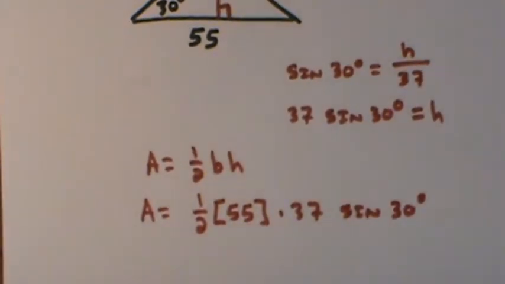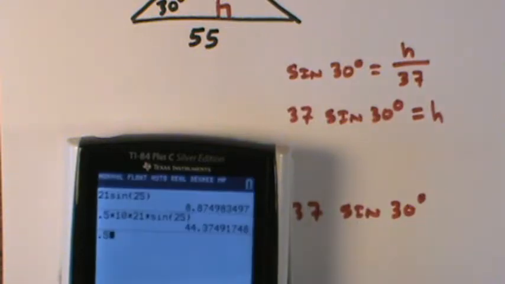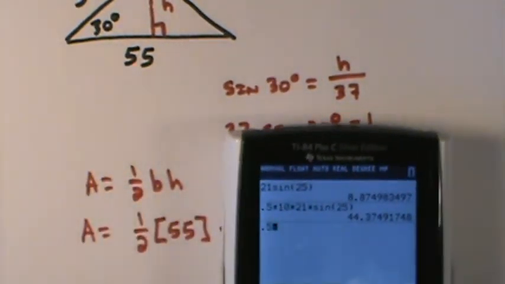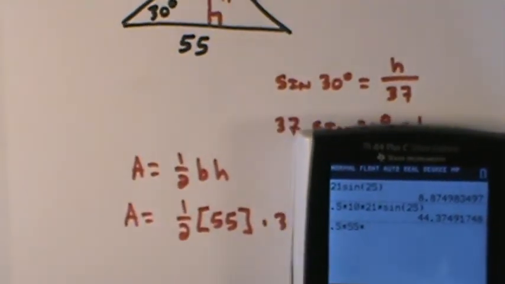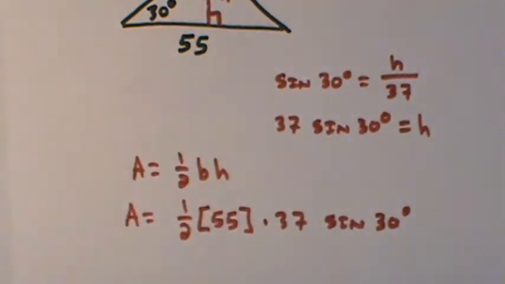Now I could throw this into the calculator. It'll only take a second to do. So I go 0.5 times 55 times 37 times sine of 30. And I get 508.75.